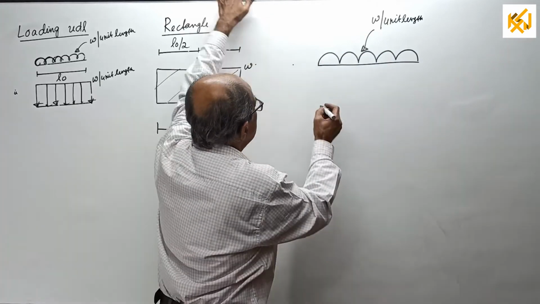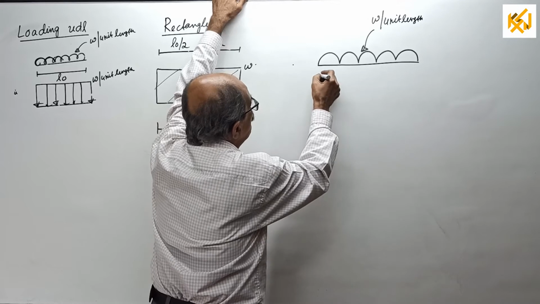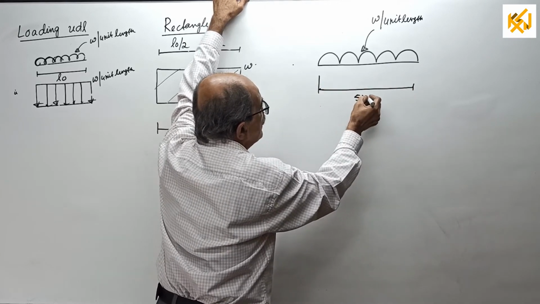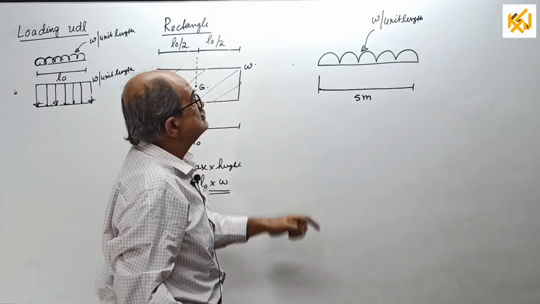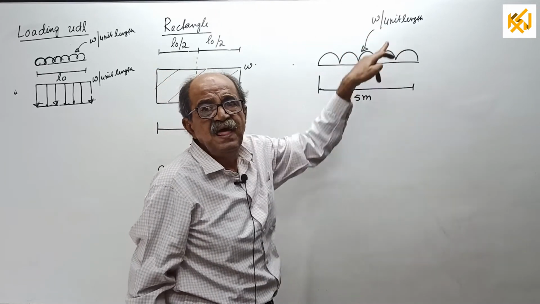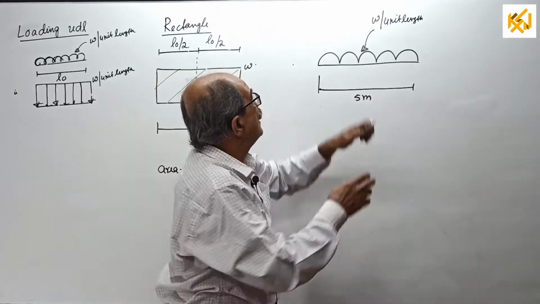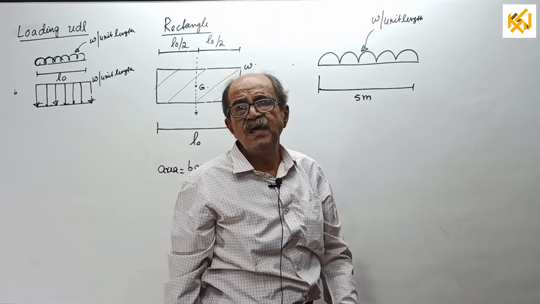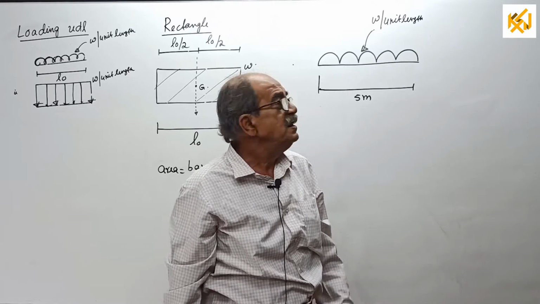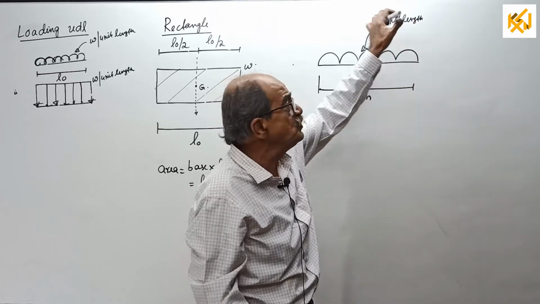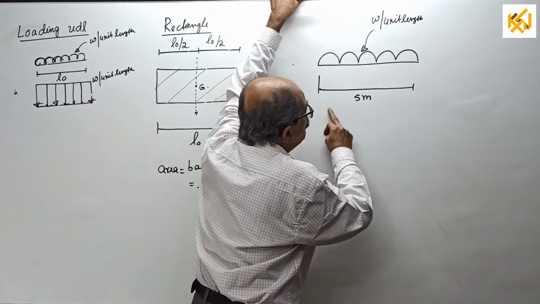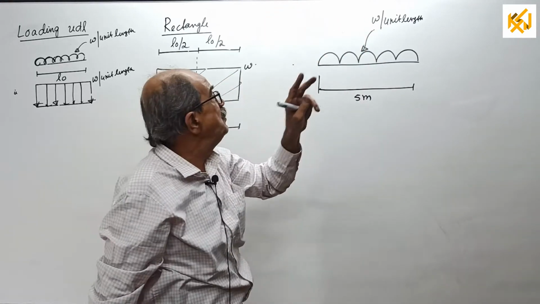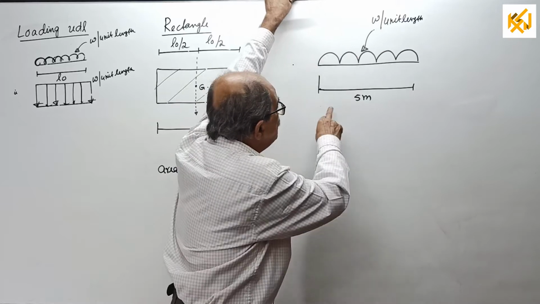Now, I want some length, any length will do. Suppose I take a random length, say 5 meter. I want the length 5 meter. That means now your W should be either Newton per meter or kilonewton per meter. It can't be Newton per millimeter, because whatever unit you use here, W should be per unit length based on this unit only.